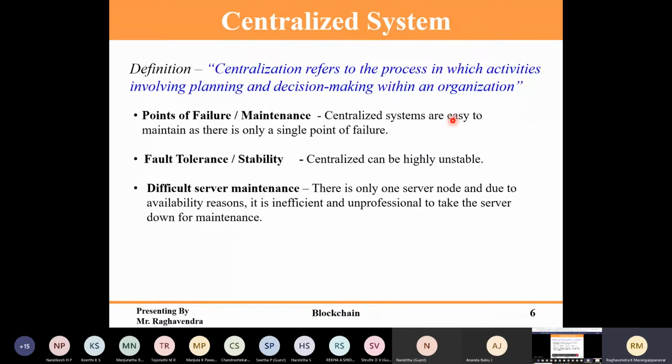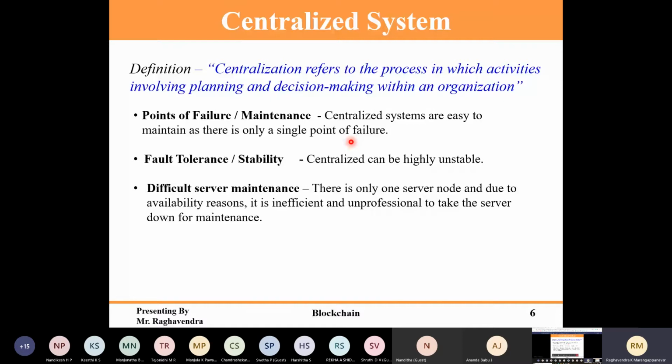Blockchain is actually a decentralized system, unlike a centralized system. Here I am showing the centralized system because these are the failures that blockchain overcomes. Centralized systems are easy to maintain, as there is only a single point of failure. Maintenance is easy, but in case of failure you cannot recover. In a distributed system, there are always multiple copies of the same repository in multiple places, so you can easily recover.